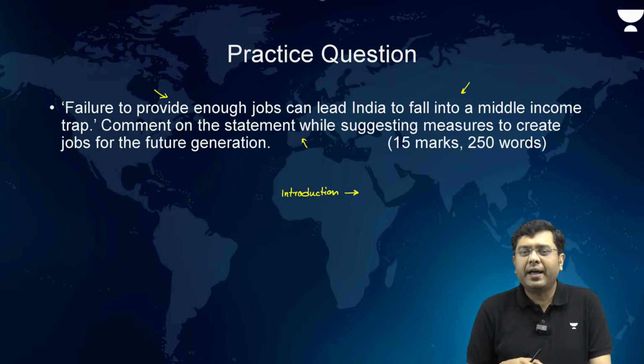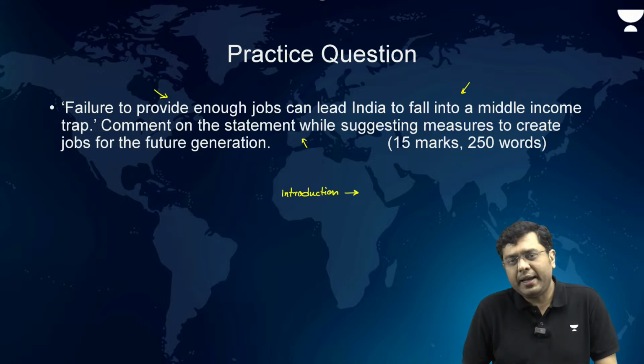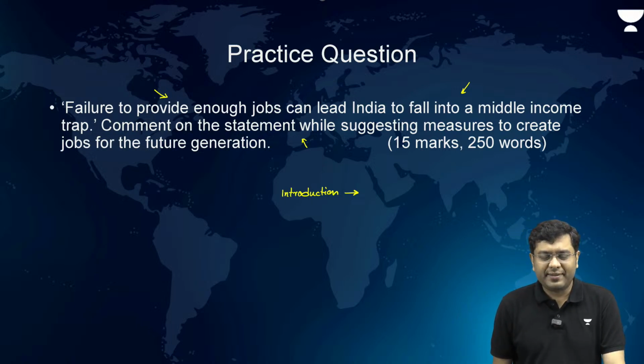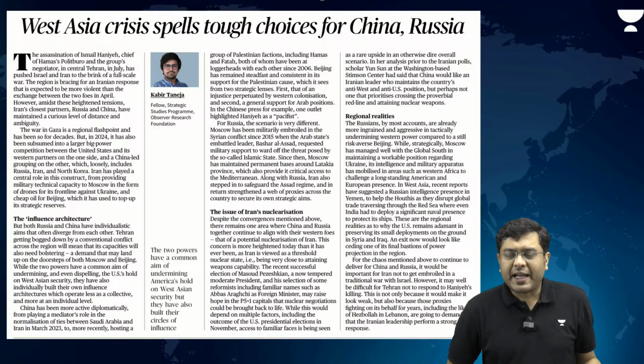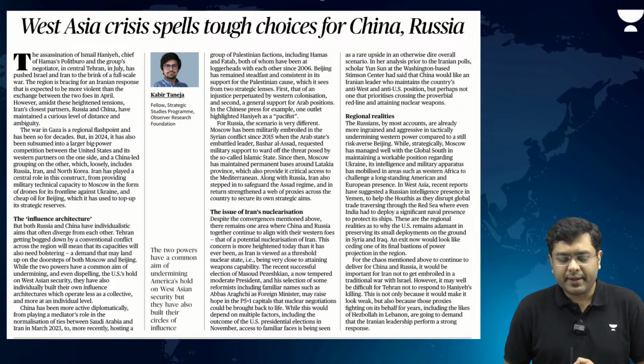Unless and until we do that, we are staring not only at a middle income trap, but also at a situation of a demographic crisis, or a demographic disaster. That is how you can conclude the answer. Now, after that, moving on to the second article.